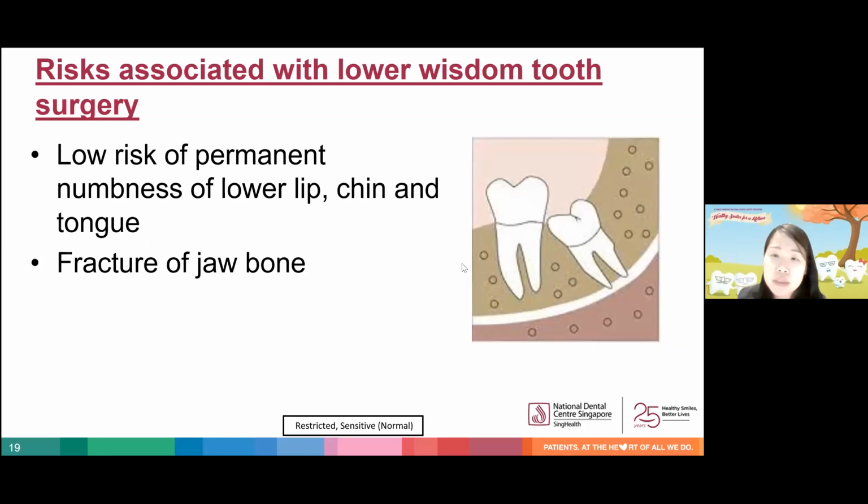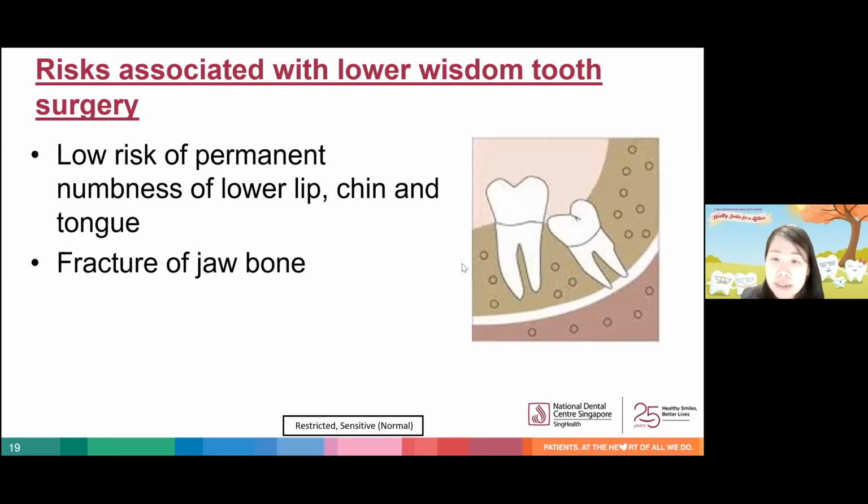So because of their proximity, there is a small possibility of injury to these nerves during the removal of the lower wisdom tooth, which may result in permanent numbness of these affected areas. Numbness of the tongue may also be associated with loss of taste sensation. Fracture of the jawbone is a very rare risk.